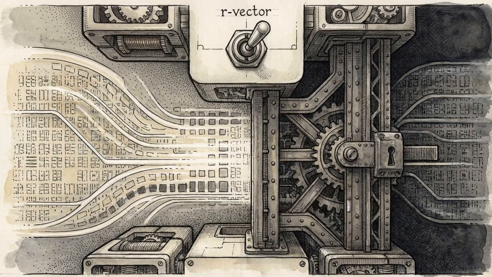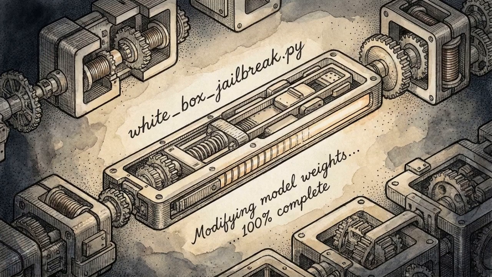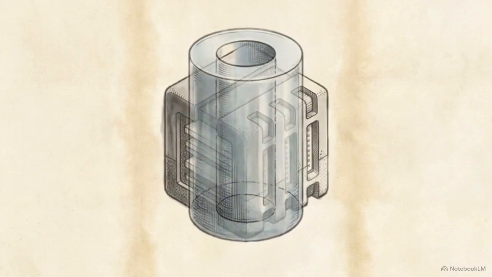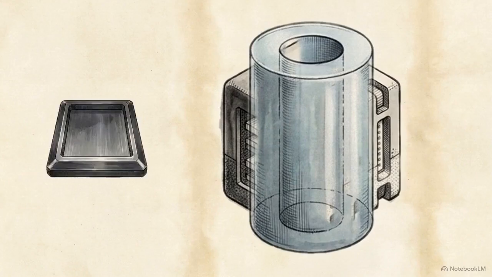Because manipulating this single dimension toggles refusal on and off, the R vector is confirmed as the causal mediator of the model's alignment. While inference time ablation is effective, it requires constant computational overhead to modify activations during every generation. A much more permanent solution is a white box jailbreak, turning that temporary intervention into a permanent change in the model's weights. This is possible because transformer components are linear, writing data directly into the residual stream.